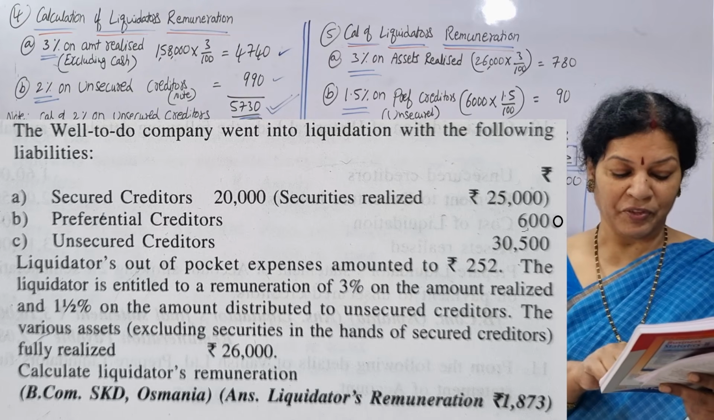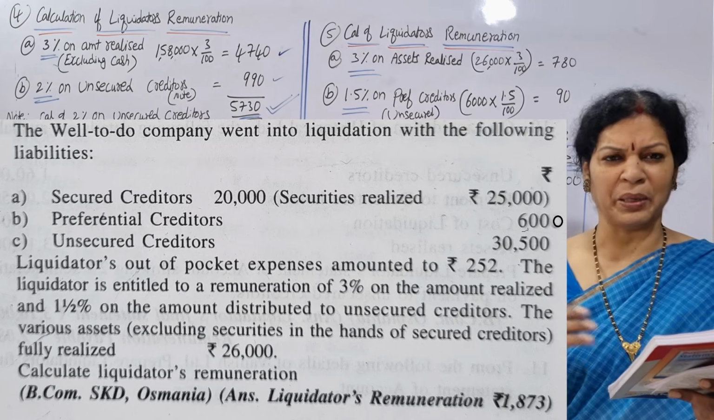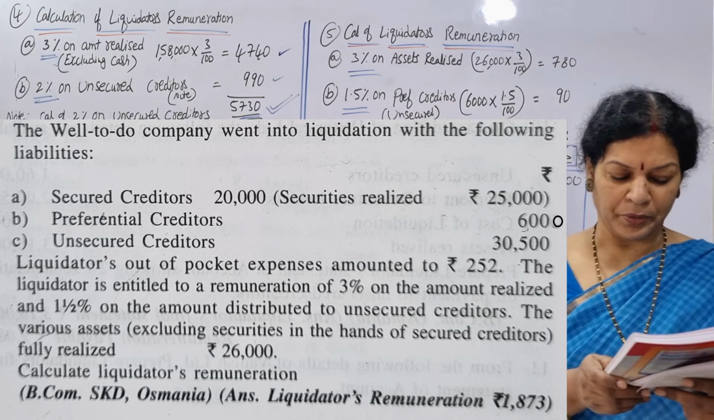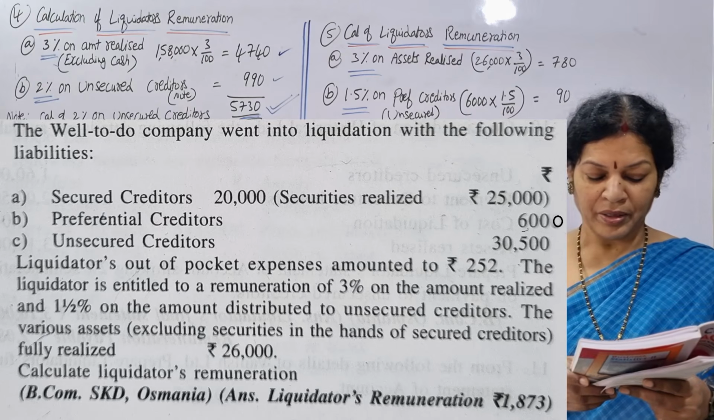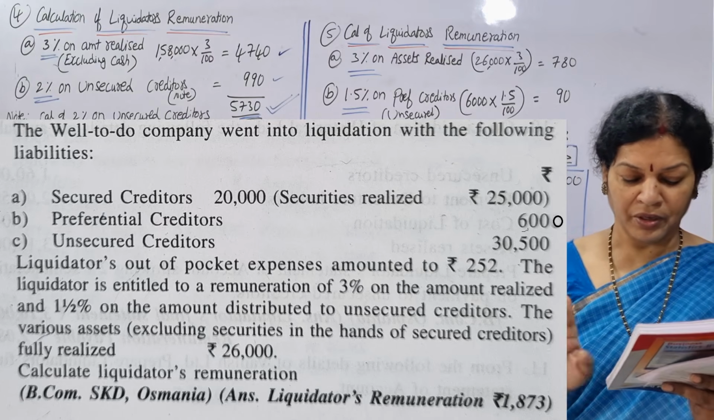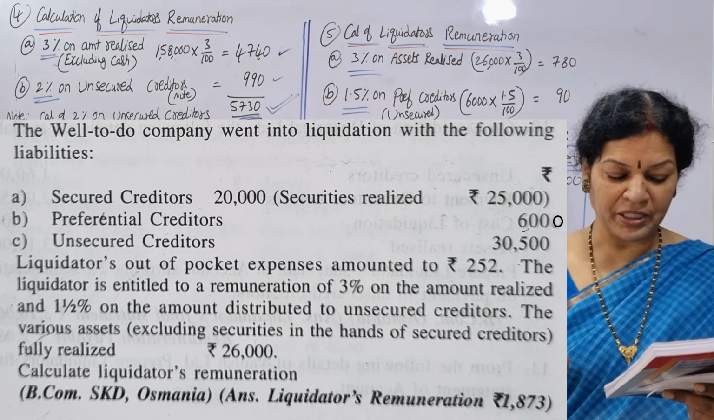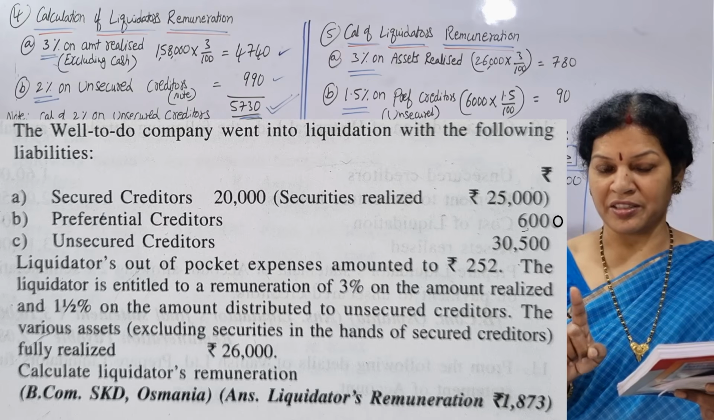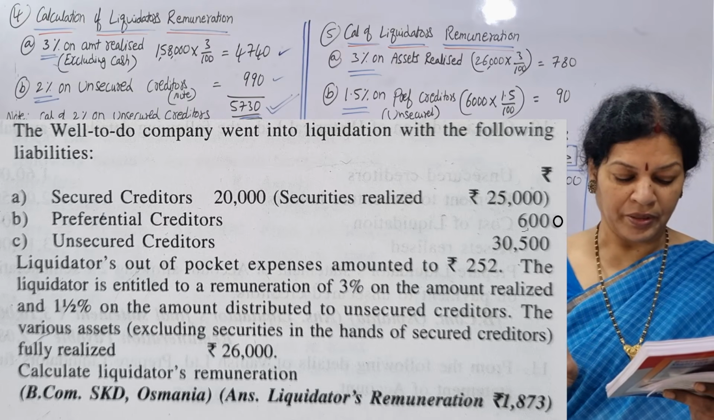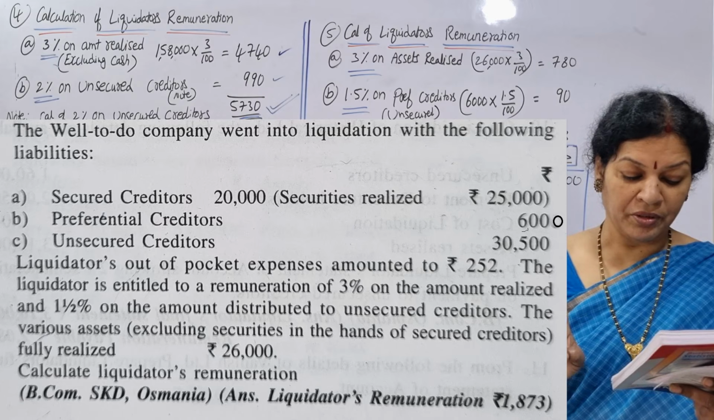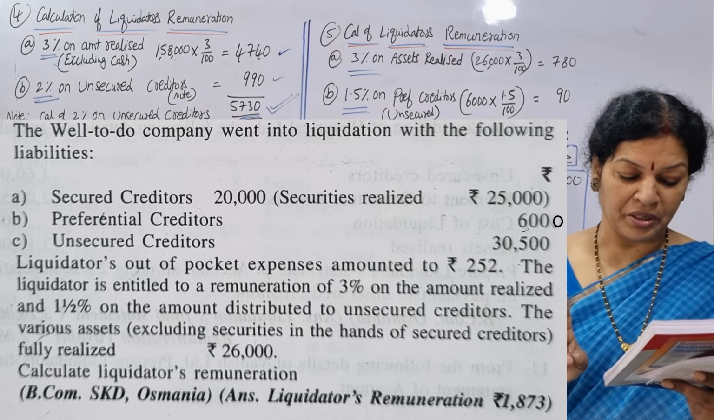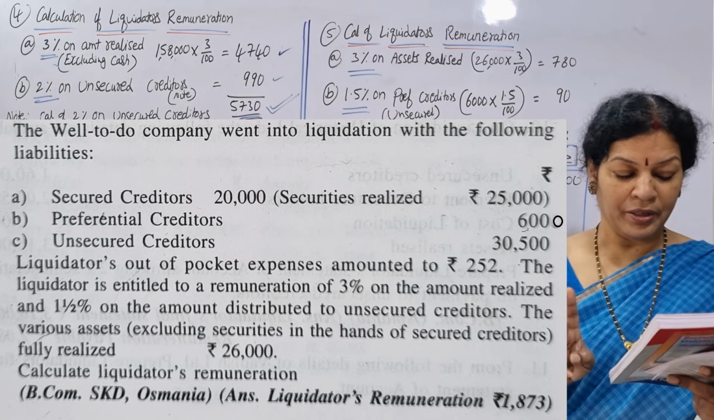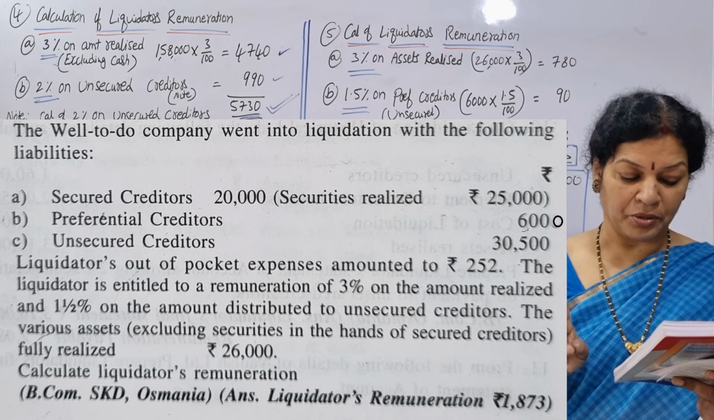Okay. Second, preferential creditors and unsecured creditors, same as the previous problem. Liquidator's out-of-pocket expenses amounted to 252. The liquidator is entitled to remuneration of, number 1, 3% on the amount realized. Number 2, 1.5% on the amount distributed to unsecured creditors. So this is 1.5%. Okay. So read it carefully.